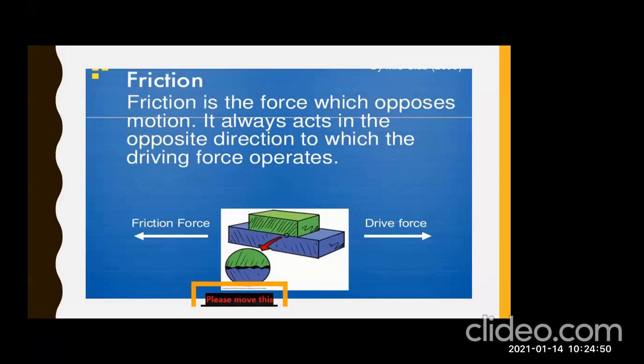Motion is written here. Motion means movement, right? It always acts in the opposite direction to which the driving force operates. So friction is actually a resisting force which slows down and then stops the moving object. Clear?